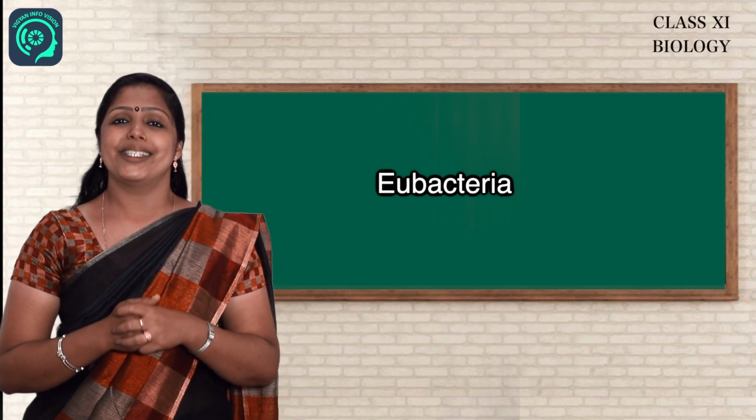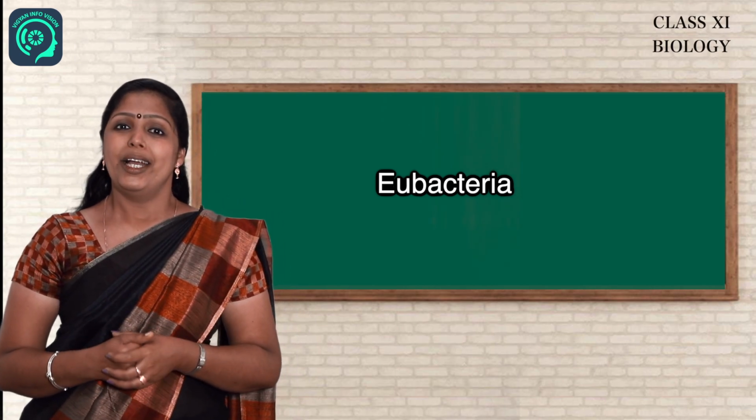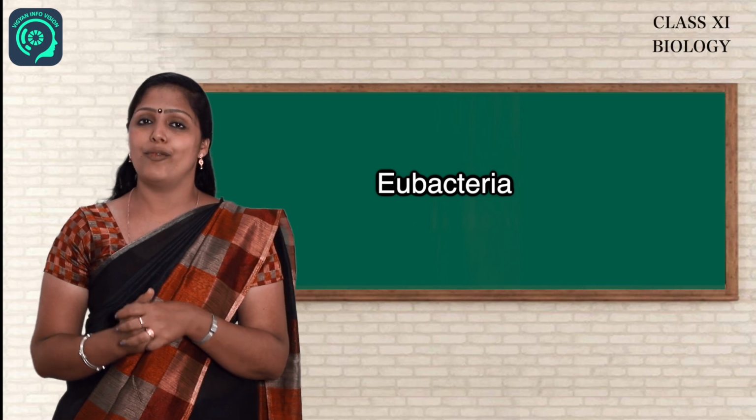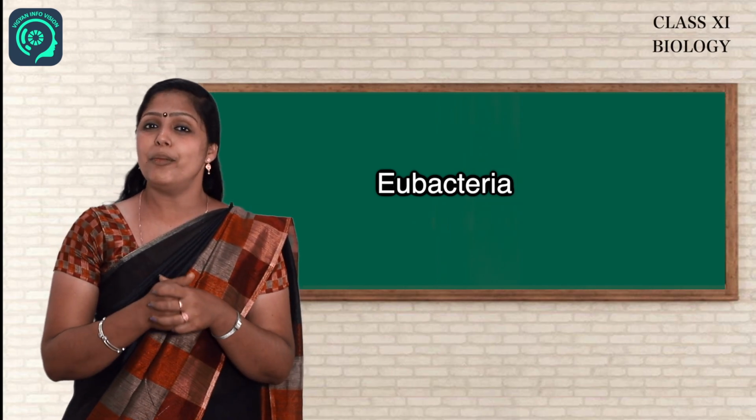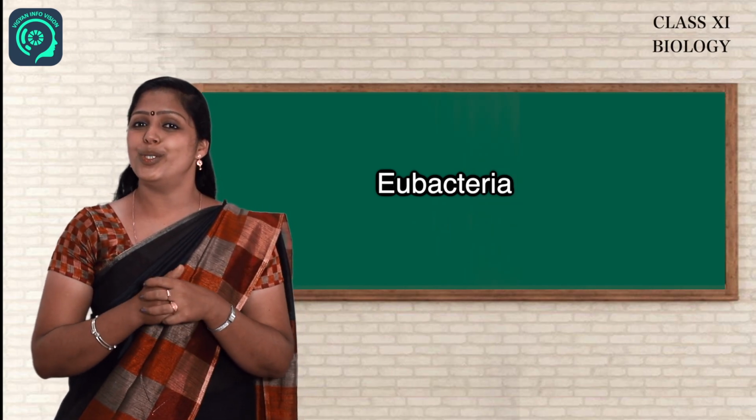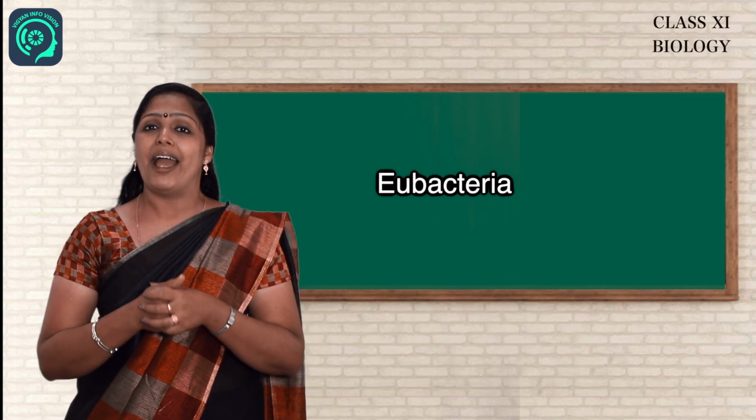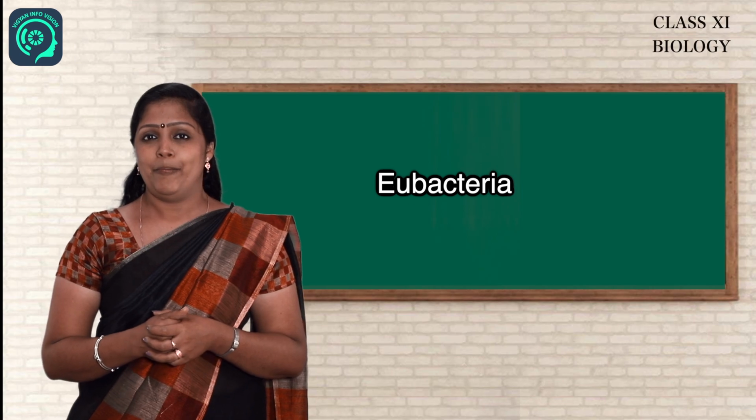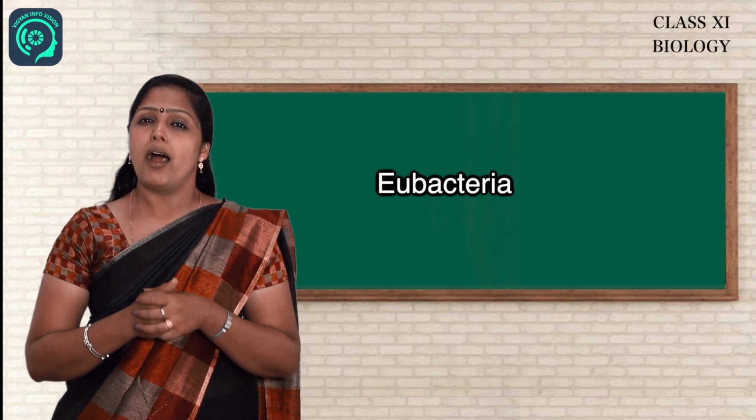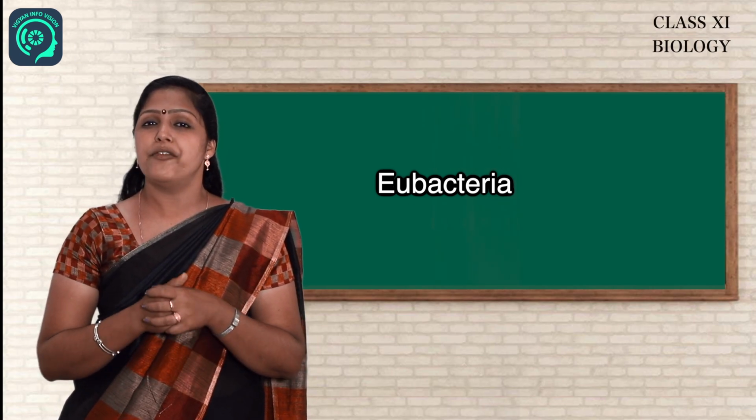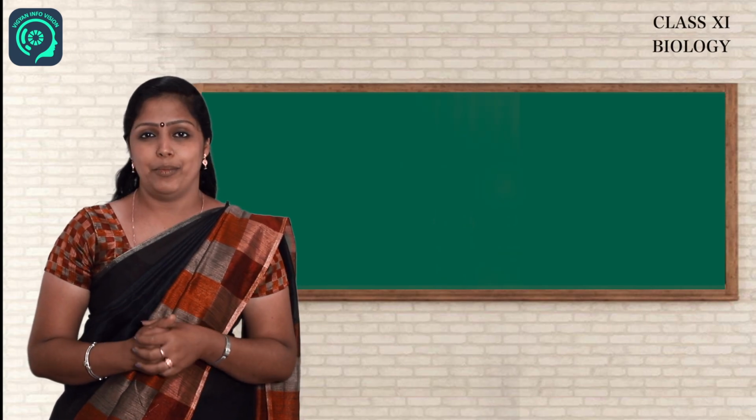Heterotrophic bacteria are categorized into two: helpful bacteria and harmful bacteria. Helpful bacteria are used in the production of curd, antibiotics, and fixing nitrogen. Harmful bacteria are pathogenic to several plants and animals.